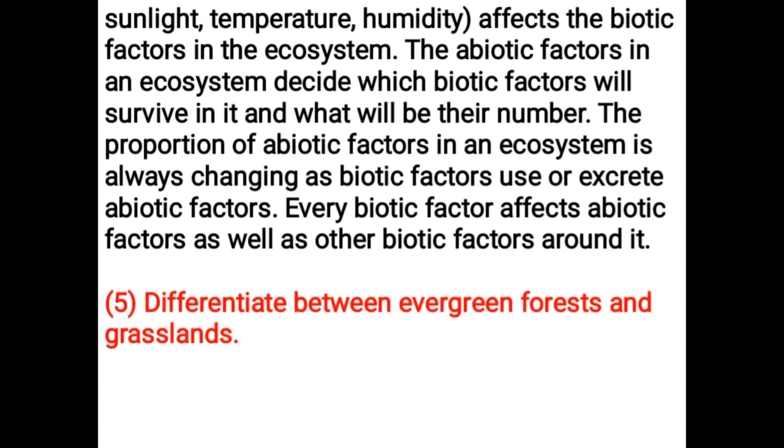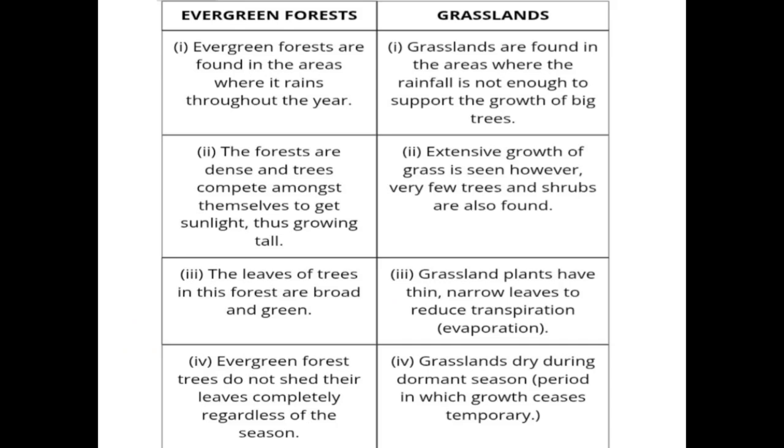Differentiate between evergreen forests and grasslands. Evergreen forests are found in the areas where it rains throughout the year. Grasslands are found in the areas where the rainfall is not enough to support the growth of big trees. The forests are dense and trees compete amongst themselves to get sunlight, thus growing tall. Extensive growth of grass is seen, however, very few trees and shrubs are also found.